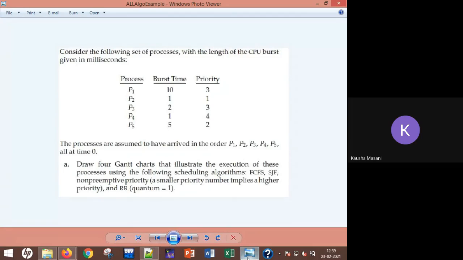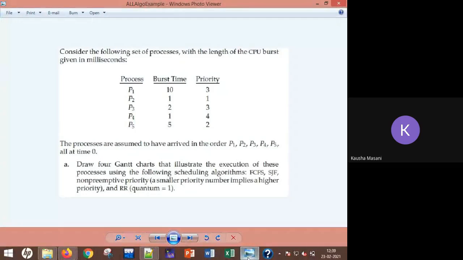P3 burst timing is 2. So add that 2 here. 11 plus 2, 13. Then P4. Okay. Burst timing is 1. So 13 plus 1, 14. And last one, P5. So it is 19.